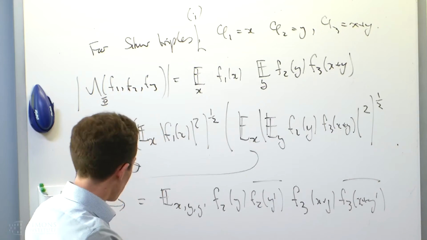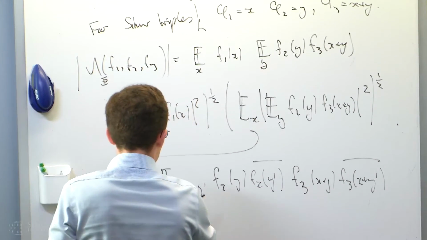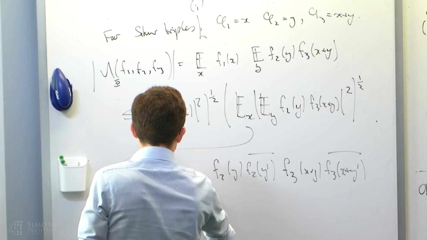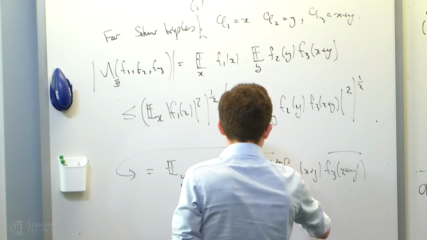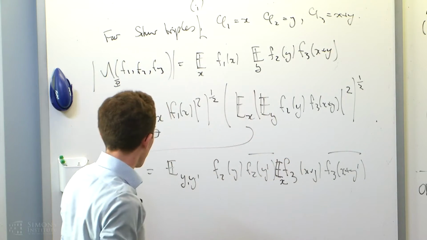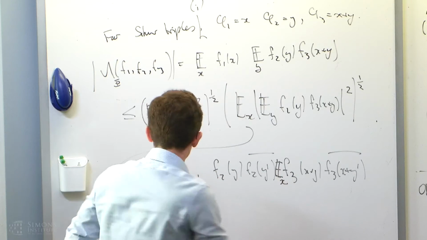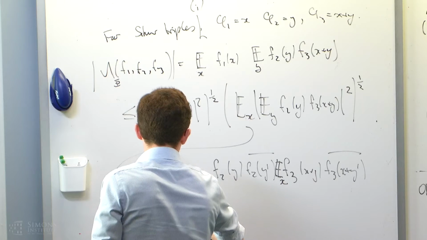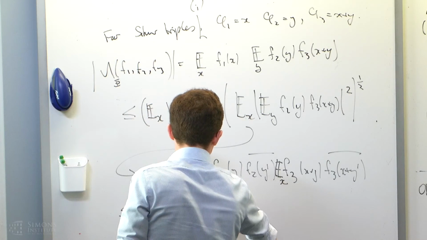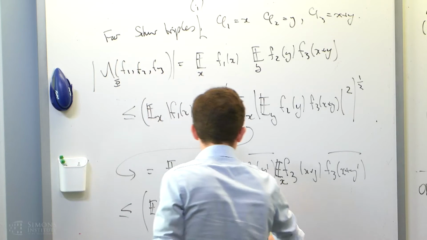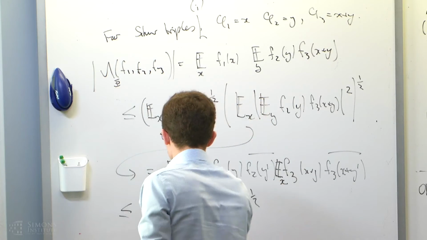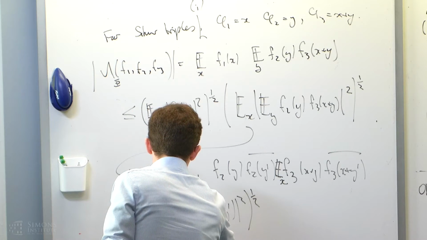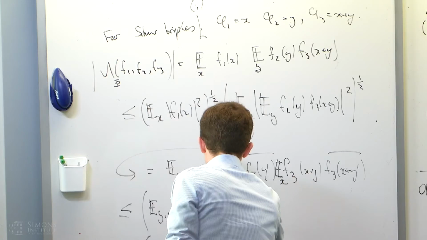And then I apply Cauchy-Schwarz again, and the way I'm going to do that is to again slightly mess around my order of summation. I'm going to take y and y prime out the front and put the expectation over x in here, and then this becomes bounded by the expectation over y, y prime, squared, to the half, and then I get some other thing, the expectation over y, y prime, x and x prime of this rubbish.